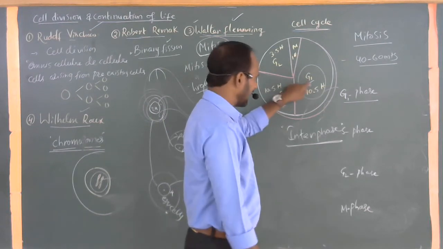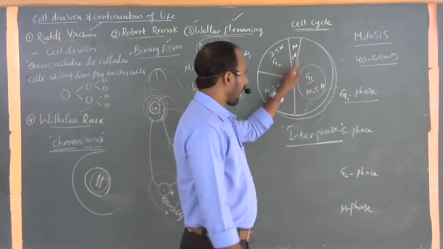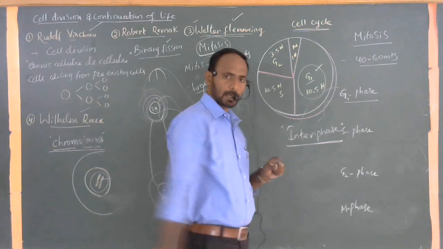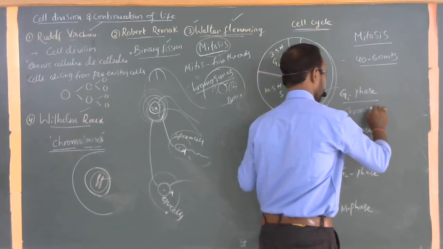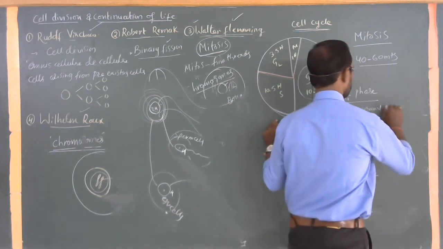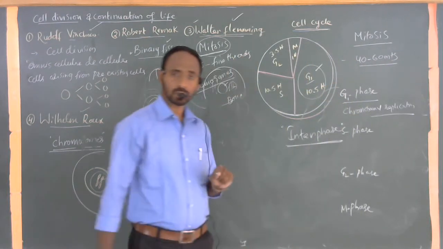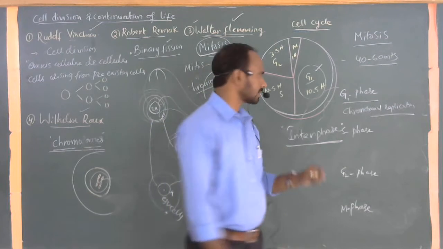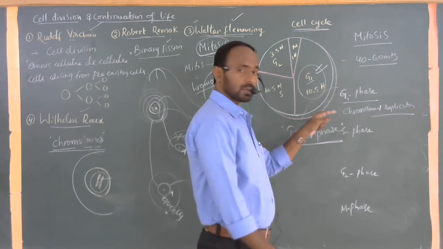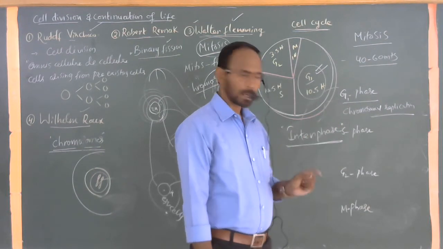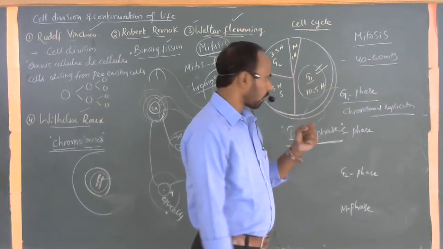You understand? This is the ending of the mitosis process. After the mitosis process is ending, the G1 phase is ready to start now. Chromosomal replication starts now. Replication of chromosomes, duplication of chromosomal number is ready to start. The first one is called the gap 1 phase. So these chromosomes are ready to divide into two parts. For this purpose, the chromosome number is ready to replicate, ready to form, ready to synthesize.